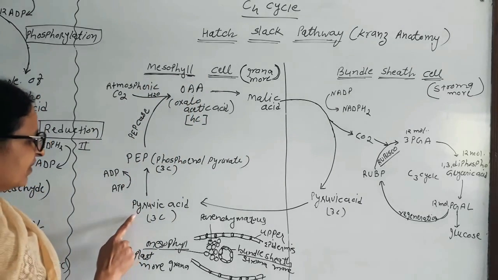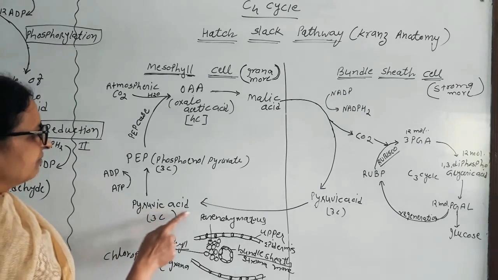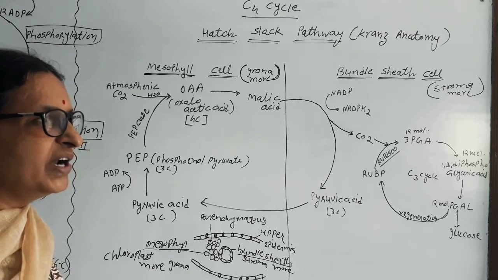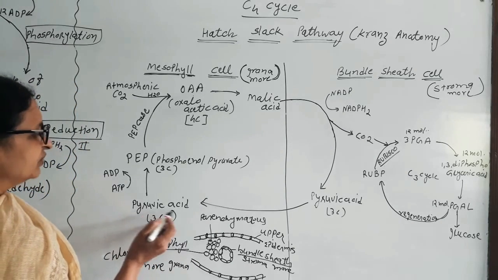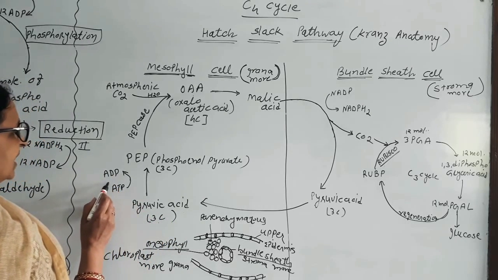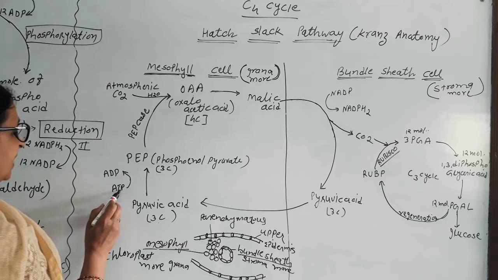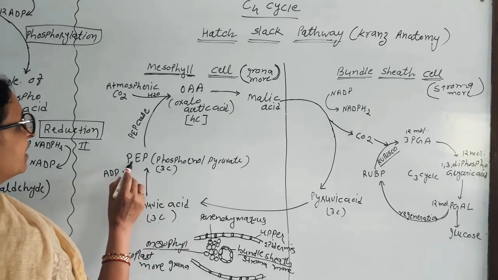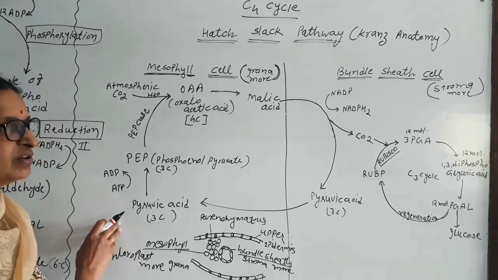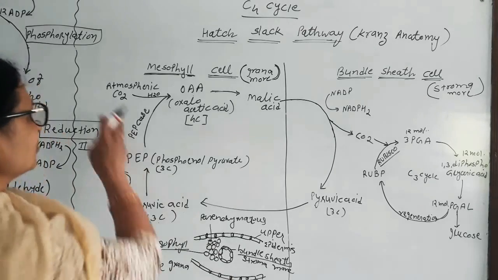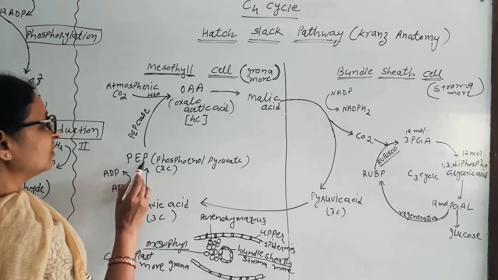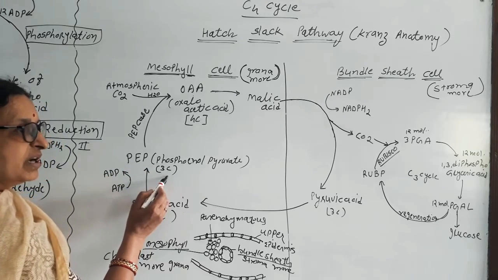Mesophyll cells already contain pyruvic acid, a 3 carbon compound, in their cytoplasm. It takes energy from ATP, converts it into ADP, and becomes phosphoenol pyruvate. This is the activation of pyruvic acid to receive carbon dioxide.